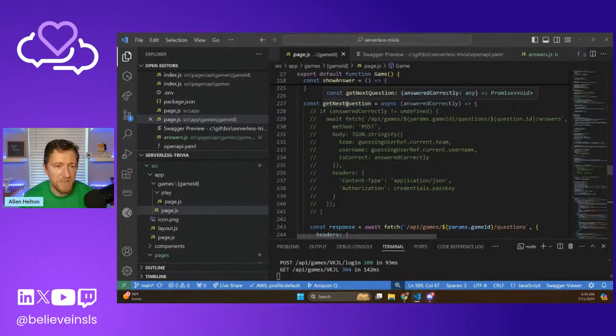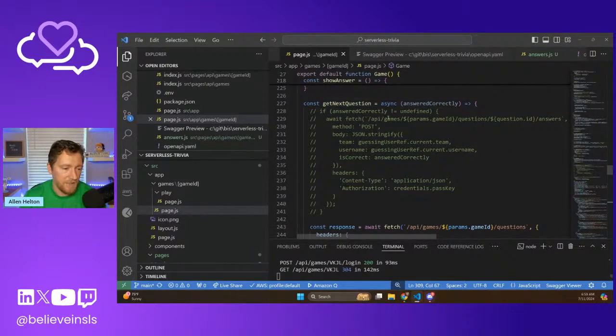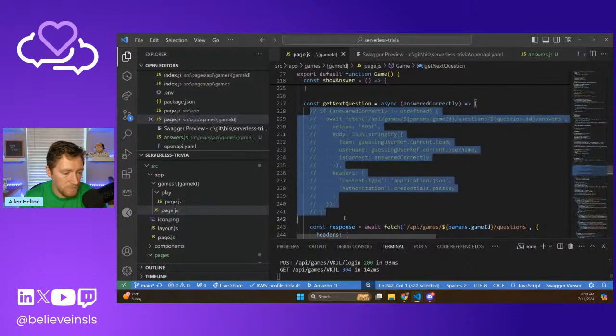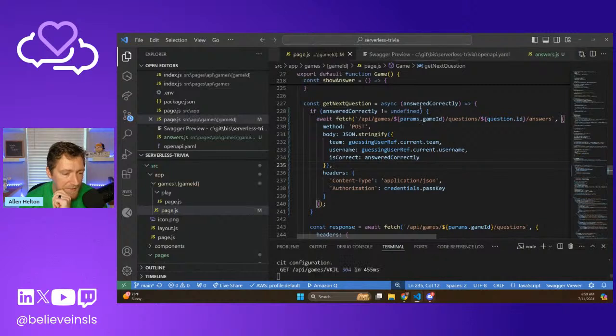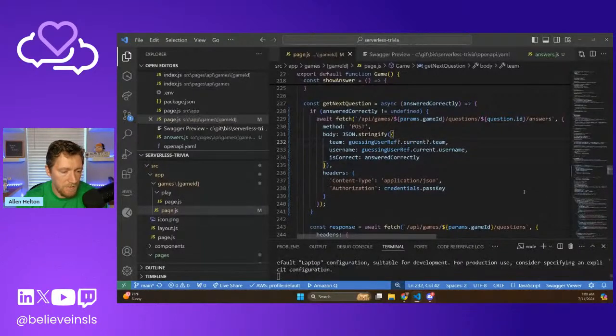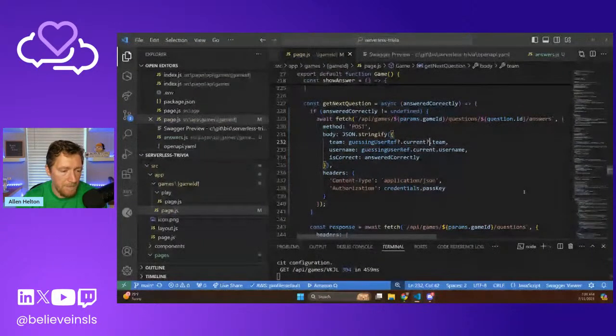So on the get next question, this is called when you press thumbs up. It's called when you press thumbs down. It's called when you press that show first question. And it passes in this Boolean value. So let's see if we already have it set up. If I've provided a value, we're going to do games, game ID, questions, question ID, answers. We're going to post. We're going to say the team name. We will add these. Let's do this.